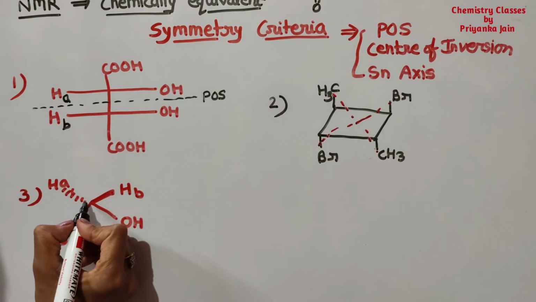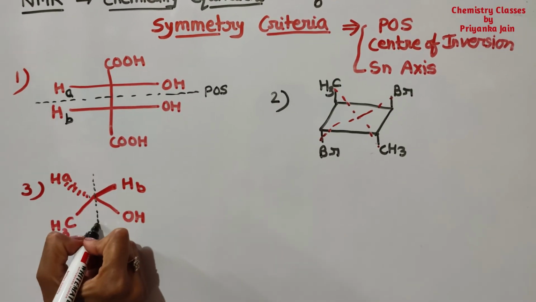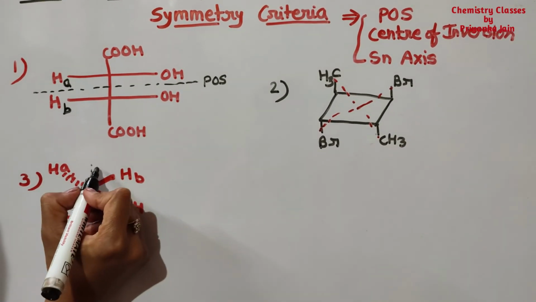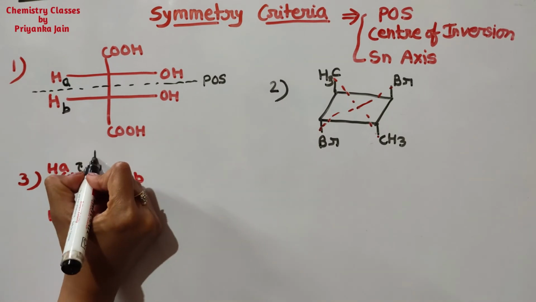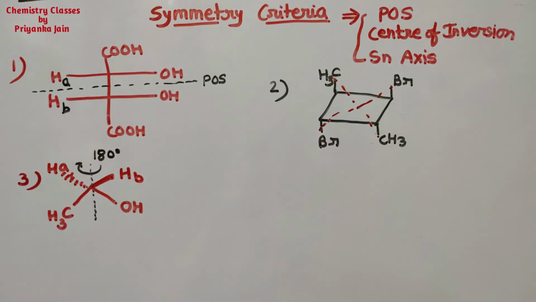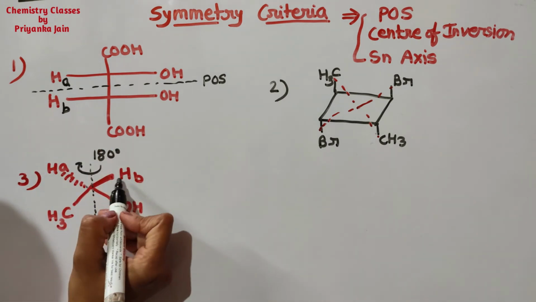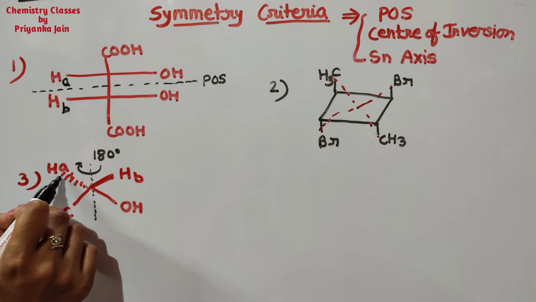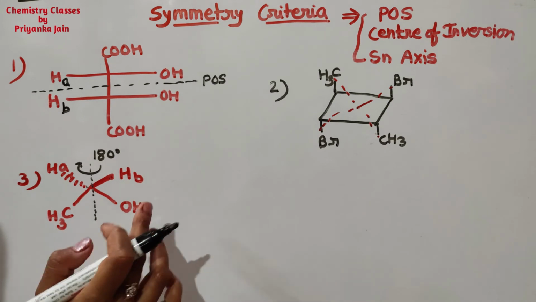For this, what you have to do? Just see here, there is an Sn axis present. How is this Sn axis present? Suppose we are rotating this molecule by this axis by 180 degrees. Okay, we are rotating this molecule in this manner, right? So what will happen? This group that was above the plane will go below the plane and this group that is below the plane will go above the plane. Similarly, this group will come here and this will go here, right?